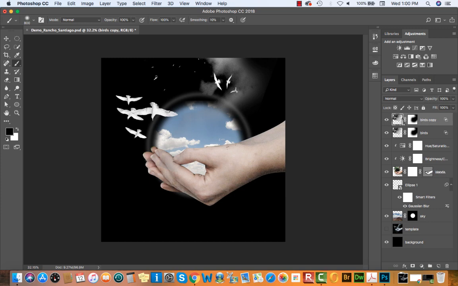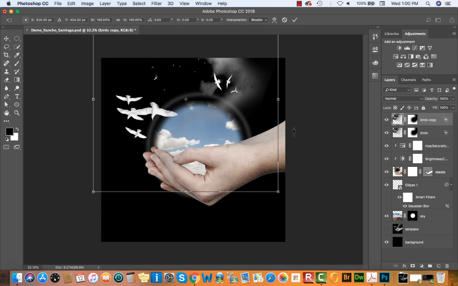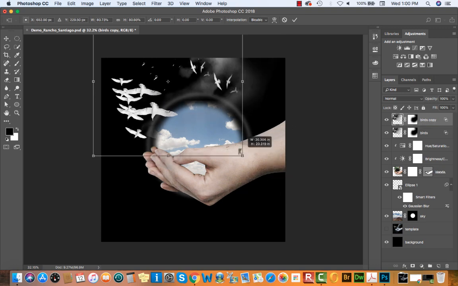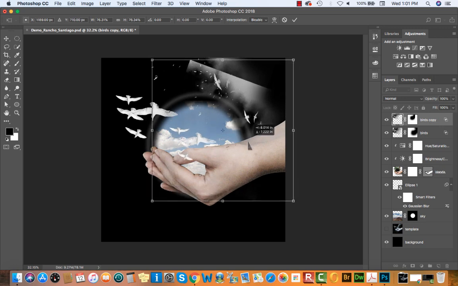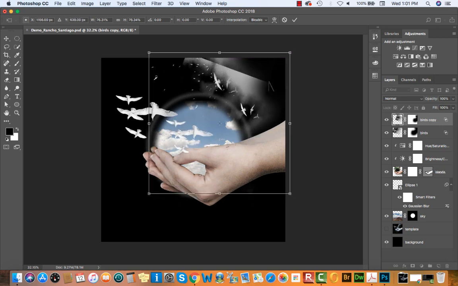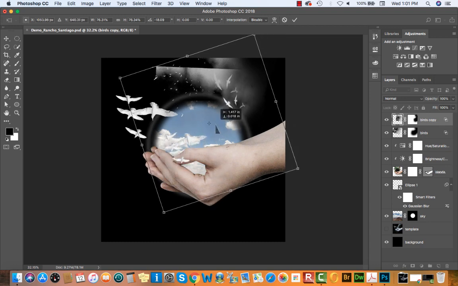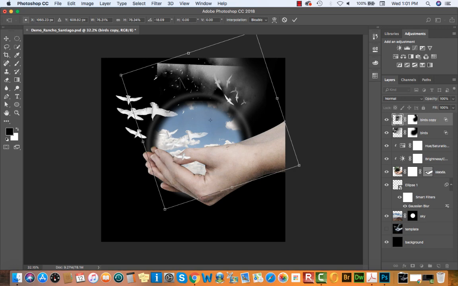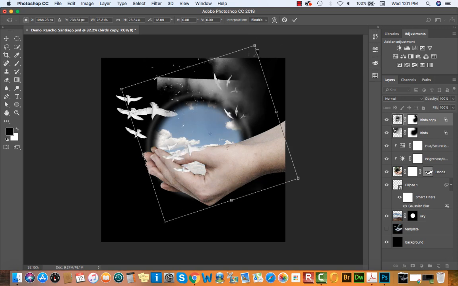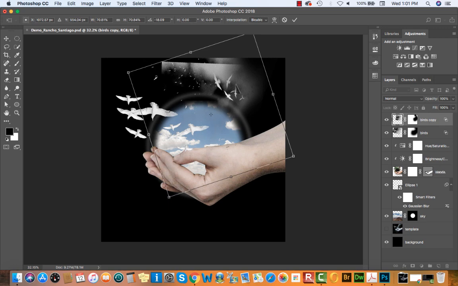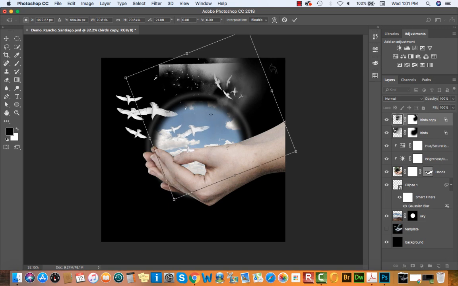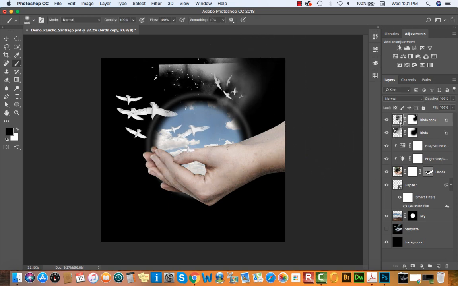And what's happening here is we have the exact same layer. So if I hit Command T for this copy, and I hold Shift and scale down, remember we always want to scale by constraining proportions, I can see that I have these white birds. I'll rotate this, kind of decide where I want these to be in relation to the hand. And you can make any number of copies of this. Press Return.